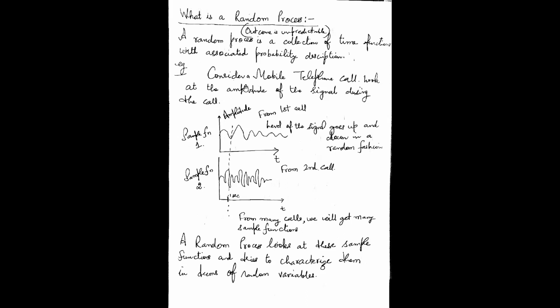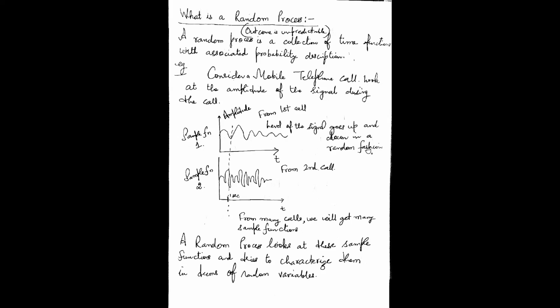All right. So consider a mobile telephone call. Look at the amplitude of the signal during the call. This variation is this curve. This waveform is depicting the variation of the amplitude with respect to the time during the first call. You can very well see that the level of the signal goes up and down in a random fashion.